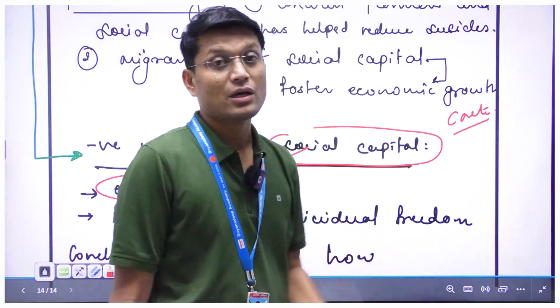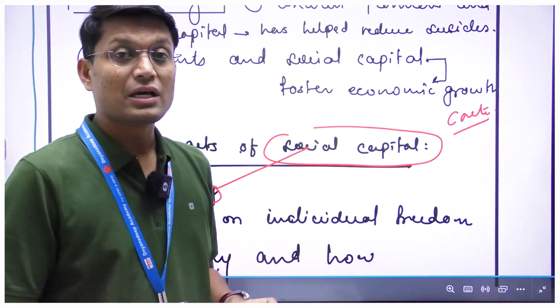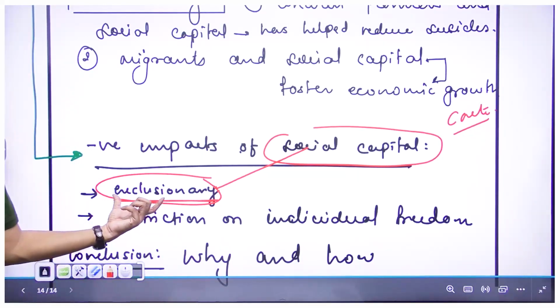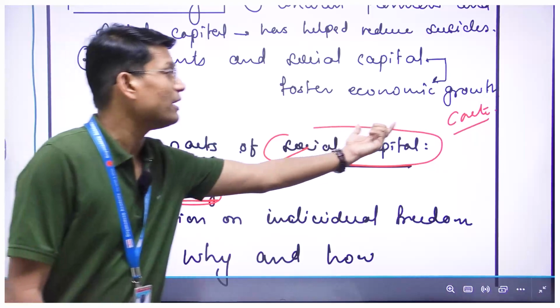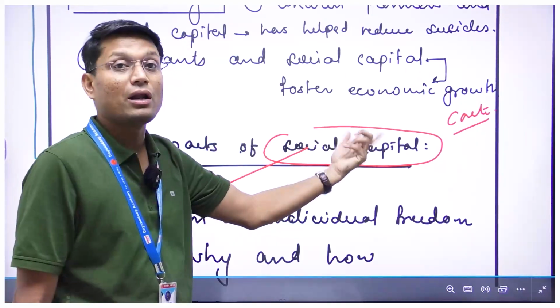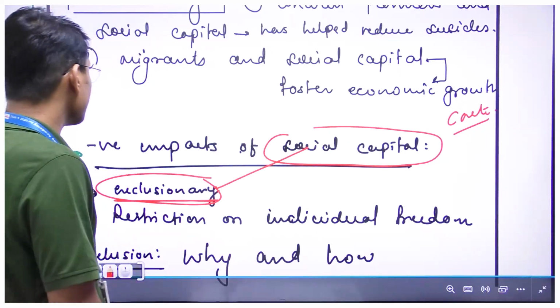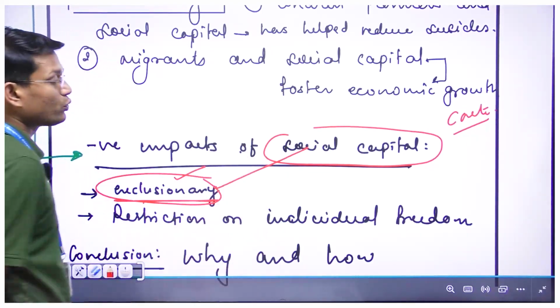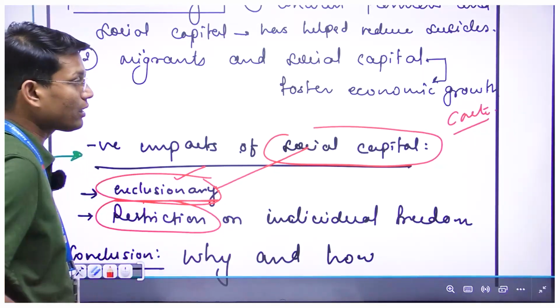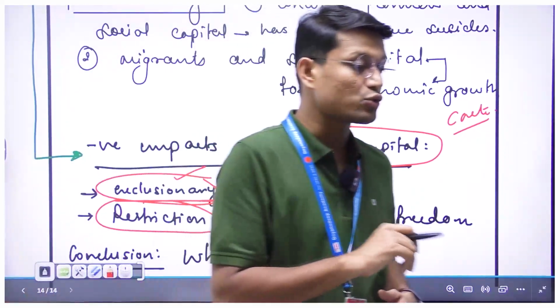But what happens when we have caste-based groupings? These caste-based groupings result in exclusion of others. Or similarly, if we have religion-based grouping, it may prove to be a social capital, but it may also prove to be an exclusionary event, right? Similarly, I have one more problem when it comes to considering population as a social capital.